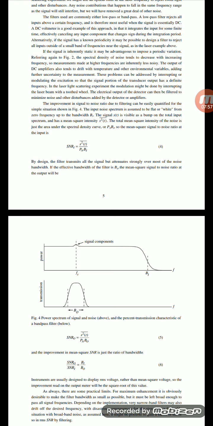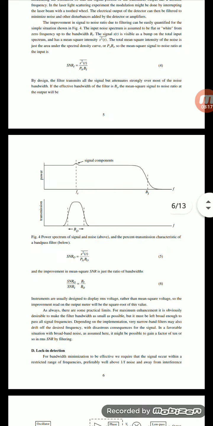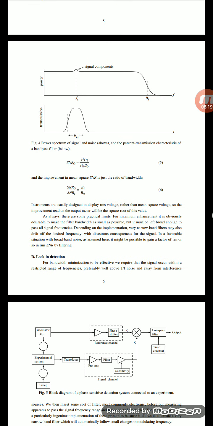Fs is the bandwidth. This bandwidth we have to note in the power spectrum of the signal to noise; the present transmission characteristics of the band pass filters are below. The SNR, signal to noise ratio, S squared of t equals Pn of B naught. So these are the equations.